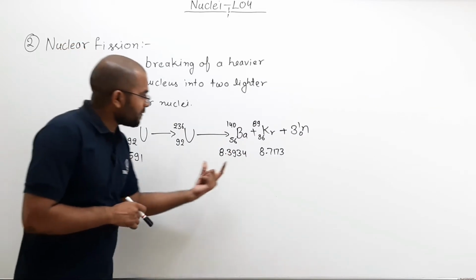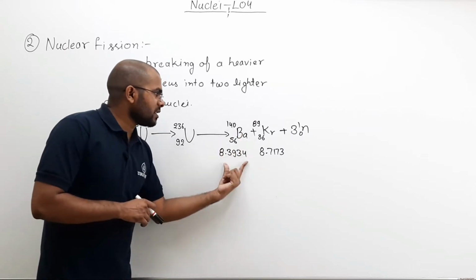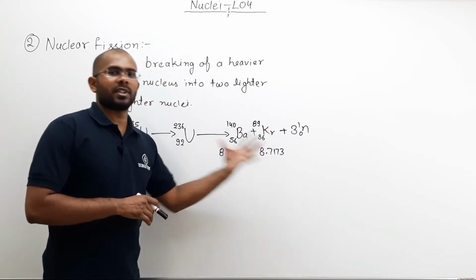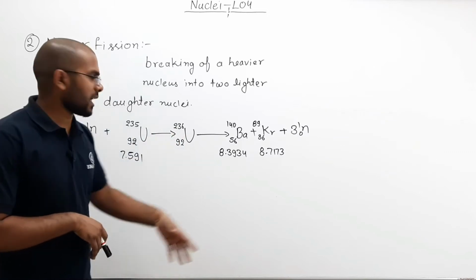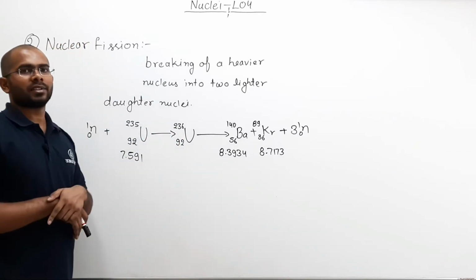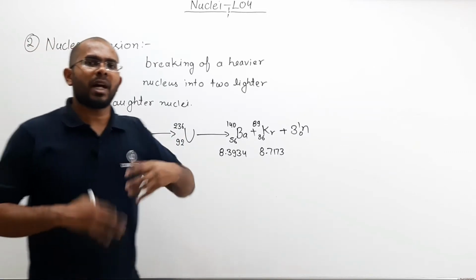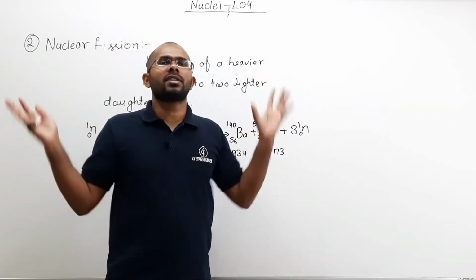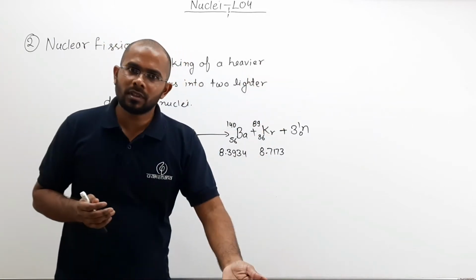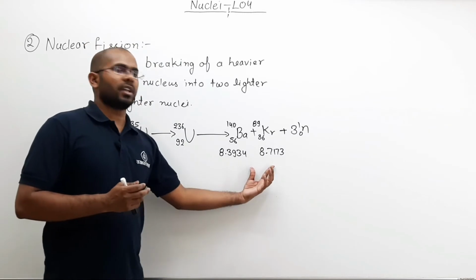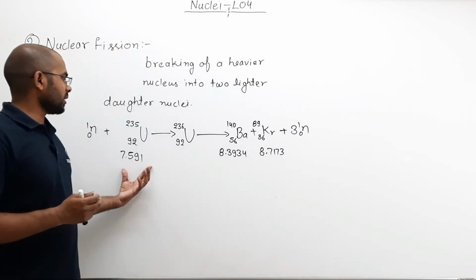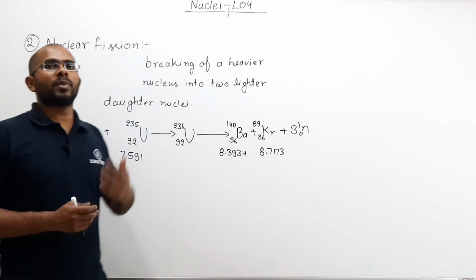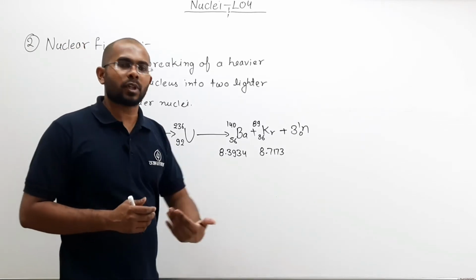If I find the total binding energy of this plus the total binding energy of this, and subtract it from the total binding energy of this... What is binding energy? Binding energy is the energy released when that product is formed. So the total energy released here minus the total energy released here should be the energy released in the process.